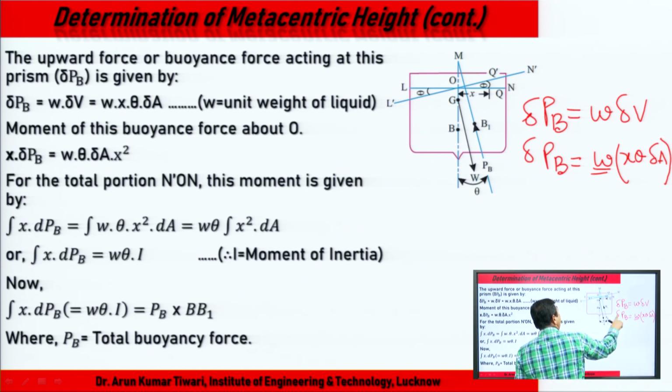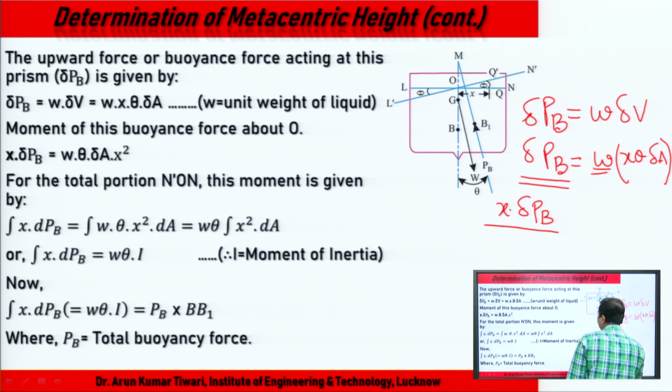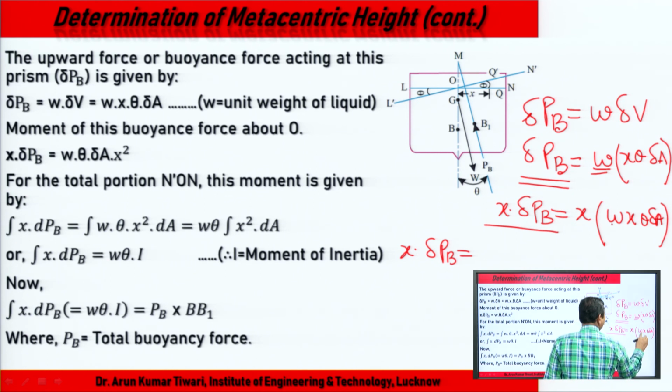If we take the moment of this buoyant force about O, the buoyant force into x, so x into delta PB, is the moment of this buoyant force about O. This means we multiply x into W x theta delta A. So it becomes W theta x square delta A, because x times x becomes x square.